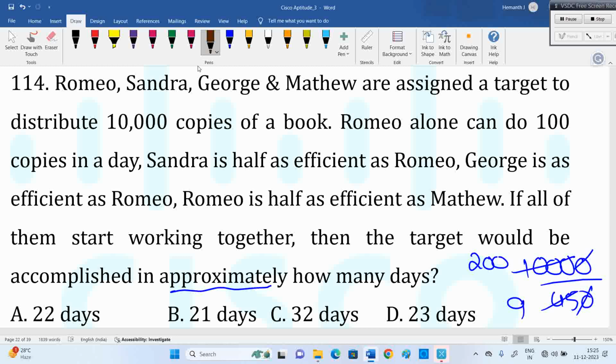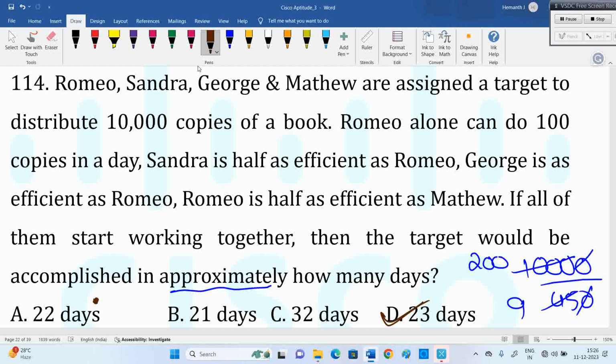But the problem here is they use the word approximately. People think about 22 because 22.22 is close to 22. Conceptually it should be 23 days, but as per approximation, that's the problem. Taking approximately, it might be 22 also, but using the logical point, 23.